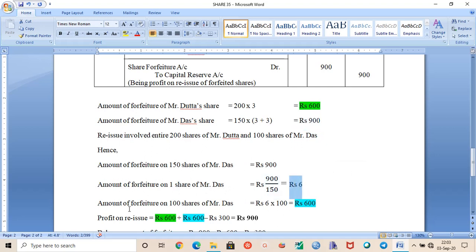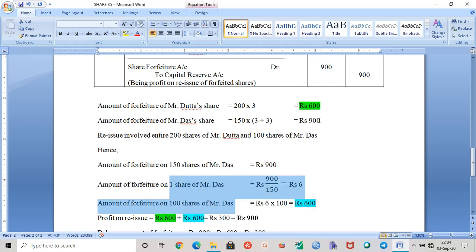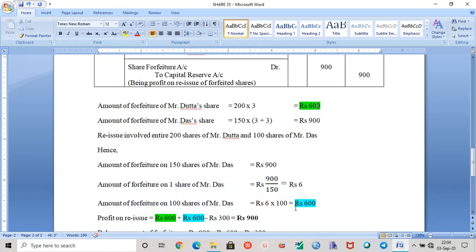So the amount of forfeiture on 100 shares of Mr. Das is rupees 600. Now 600 plus 600 together will be 1200, because we are reissuing 300 shares: 200 shares of Mr. Datta and 100 shares of Mr. Das. This second 600 is for 100 shares of Mr. Das, so 600 plus 600 is 1200.